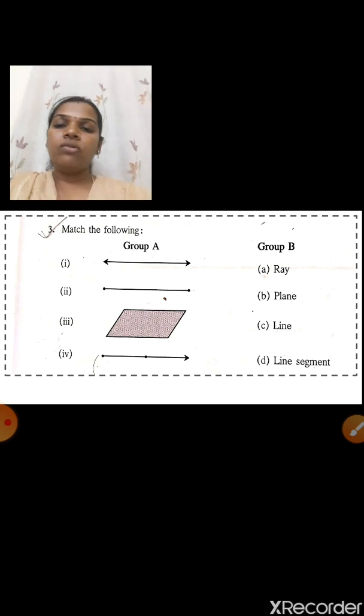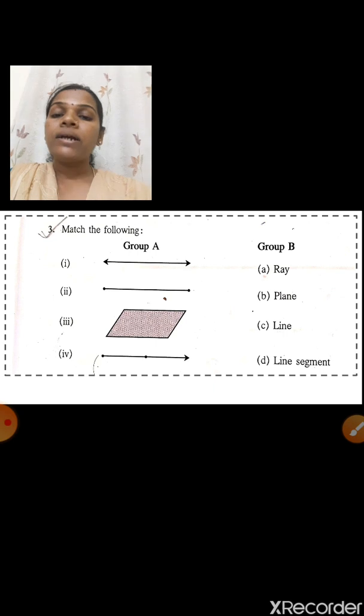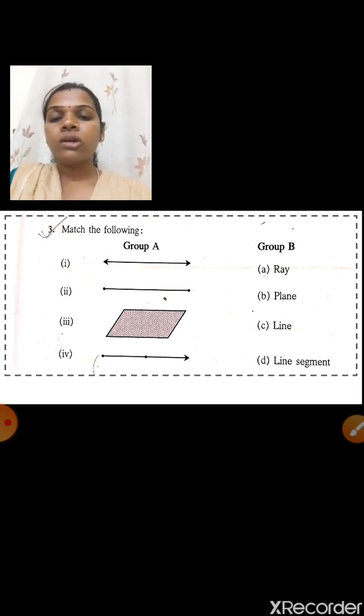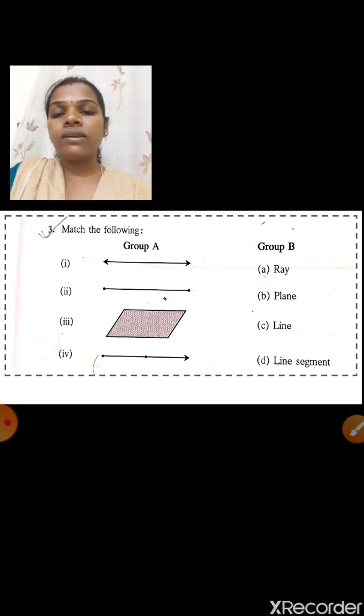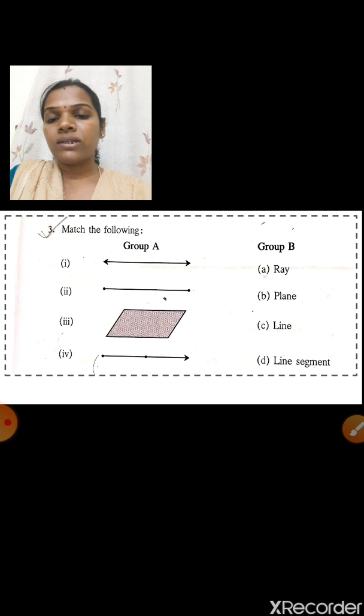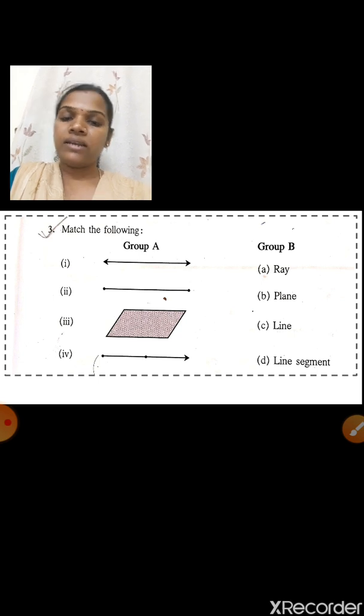Third one is match the following. This is the first exercise, third sum. Students, match the following, group A and group B. The first one has an arrow mark on both sides, so it is called a line. Very good.